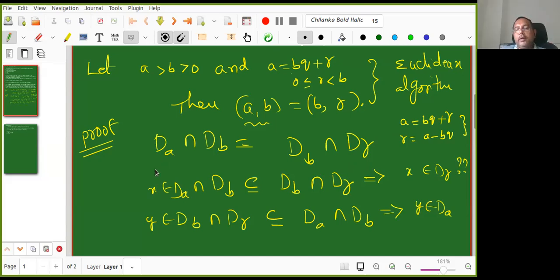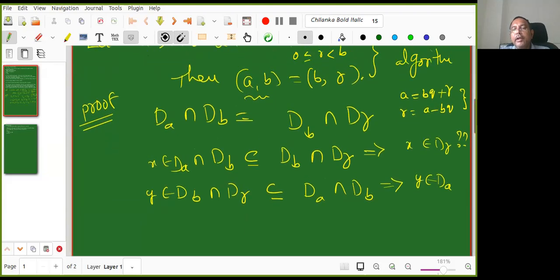See, I'm giving a lot of time. I'm not proving it right away, though I can prove it quickly. But why am I waiting so much time? Say you want to go from some place to some place, and somebody asks you, then you will guide him: first go from here to this place, then this place to this place. You will tell those places only to that person, right? So in the entire proof, there are mainly a few things. If you know them, you can easily prove the entire proof. So do not remember the entire proof.